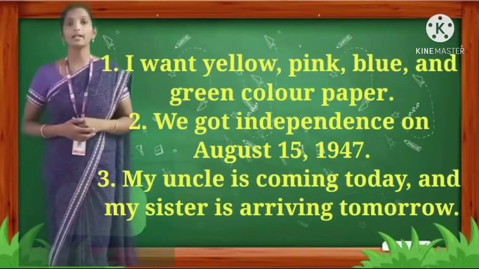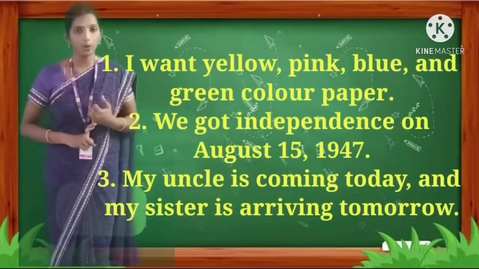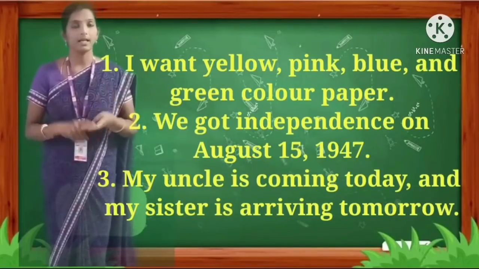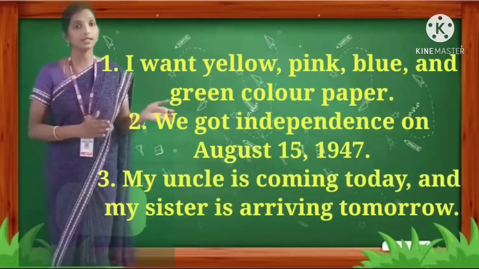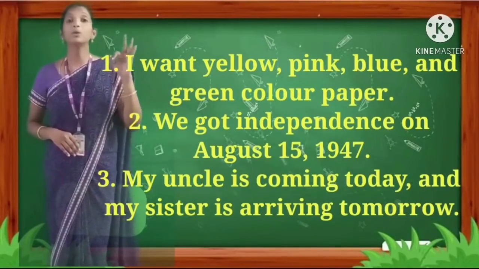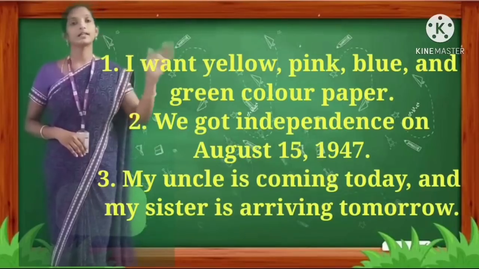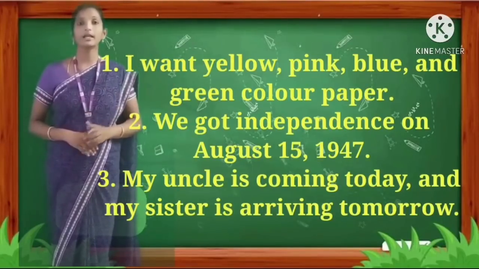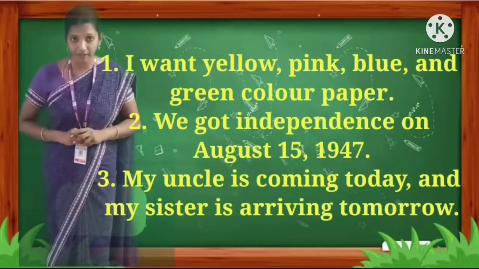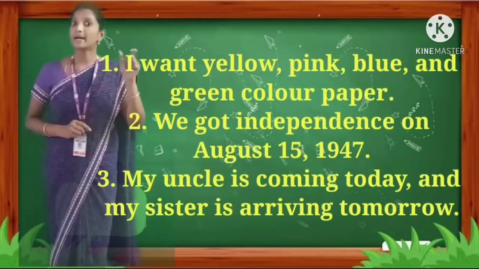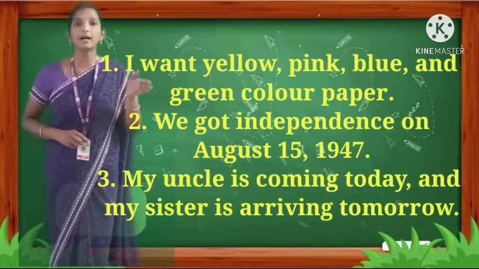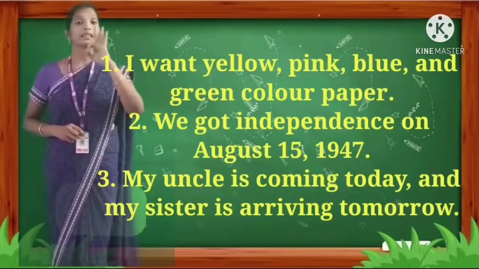The first one, I want yellow, pink, blue and green color papers. Now if you see the sentence, where we should insert comma? After yellow, comma, pink, comma, blue, comma and green color papers. Okay. Second one, we got independence on August 15, 1947. Month, date, year. First rule, yes. So, August 15, 1947.